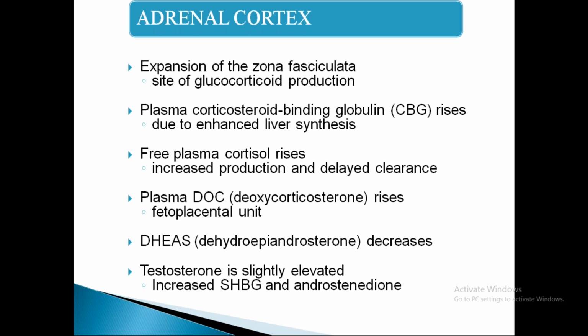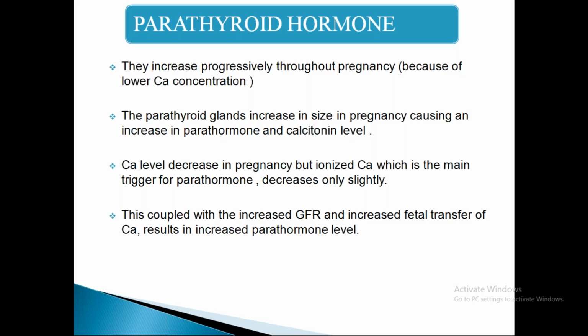And the various corticosteroid hormones like deoxycorticosterone rise due to the fetoplacental unit, and DHEAS decreases. Testosterone is slightly elevated because of increased sex hormone binding globulin and androstenedione. Parathyroid hormone increases progressively throughout the pregnancy due to lower concentrations of calcium, and the parathyroid glands increase in size in pregnancy, causing an increase in this hormone and calcitonin levels. And calcium levels decrease in pregnancy, but ionized calcium, which is the main trigger for the parathyroid, decreases only slightly.